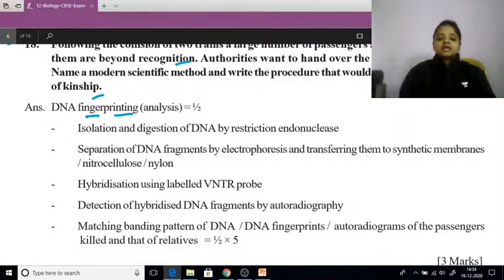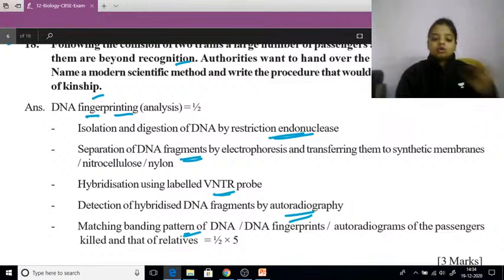What is the procedure? Isolation and digestion of DNA by restriction endonuclease. Then there will be the separation of DNA fragments. Hybridization using VNTR probe. Detection of hybrid DNA fragment by autoradiography. Matching the banding pattern between the reference DNA and the DNA of that person. If they match, then we can have the confirmation whether this person is their relative or not.